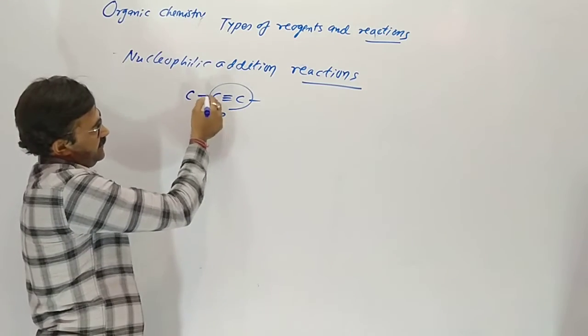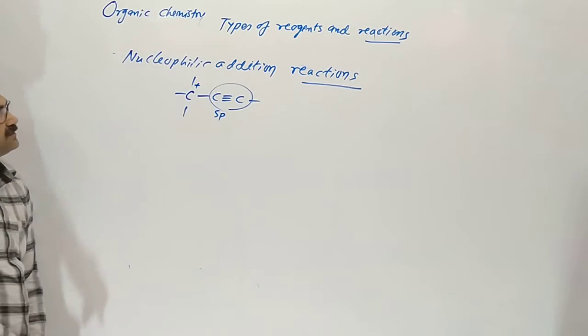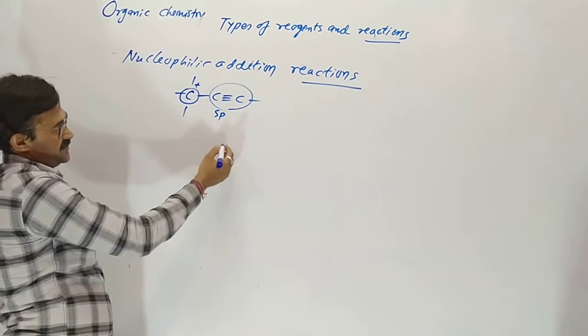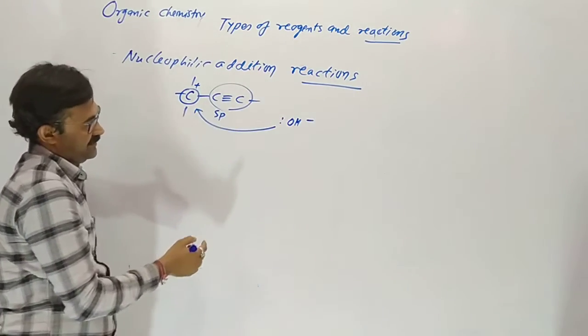Here the carbon is sp hybridized and positively charged, which is called the electrophile, and a negative ion species attracts there.